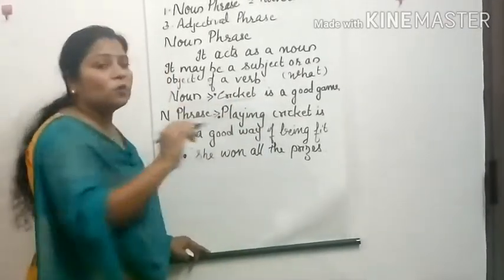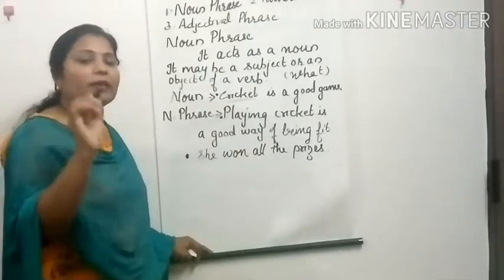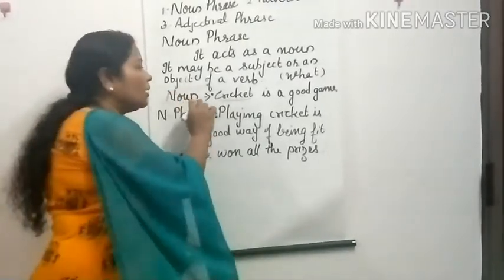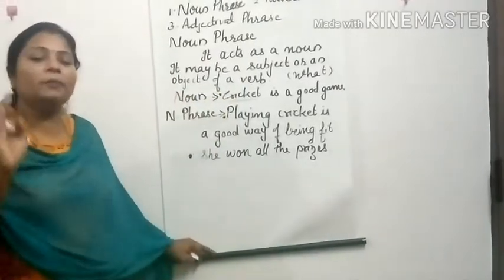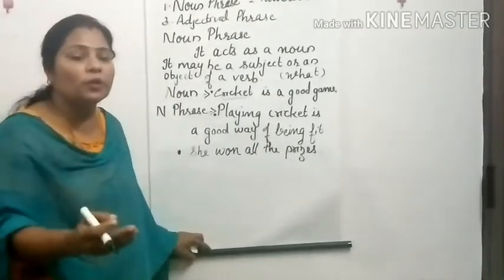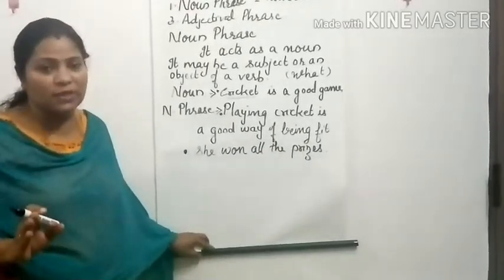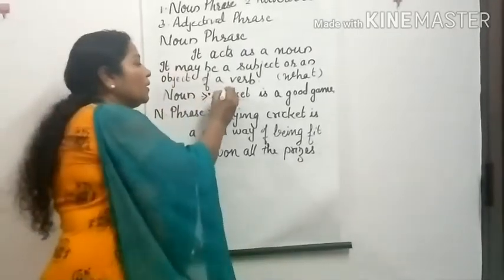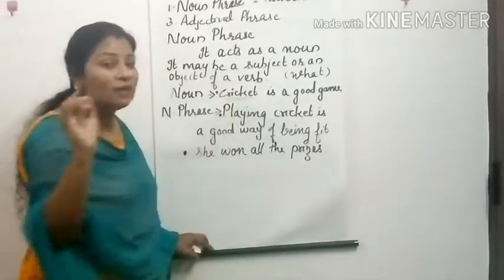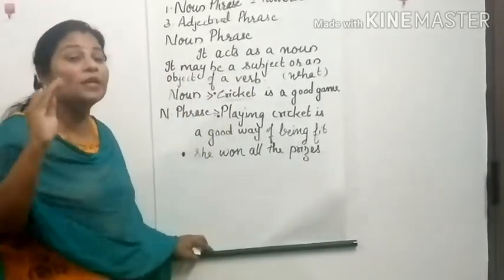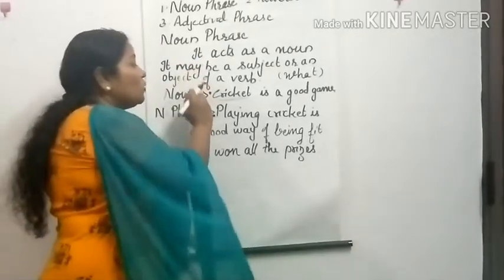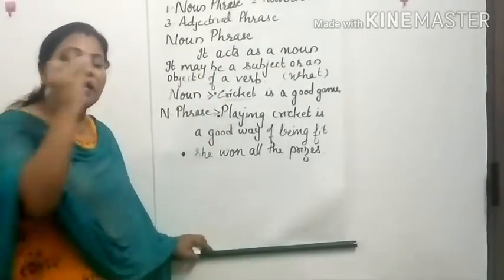We are talking about cricket, that becomes our noun. That is the subject, the one about whom we are talking in that sentence. So here cricket we are talking about and that is a noun.